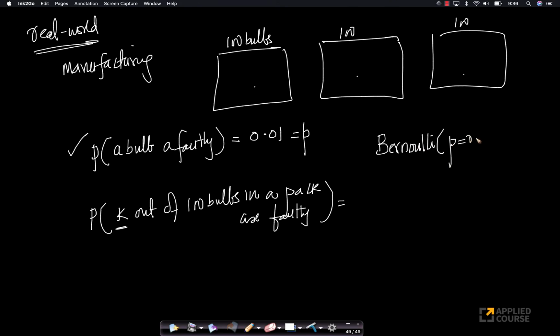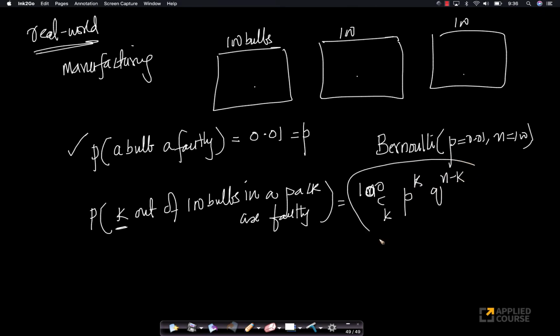With P equals 0.01 and N equals 100. Why is N equal to 100? Because in each pack I'm putting in 100 bulbs, and each of these bulbs can be faulty. So what is the probability that K out of 100 bulbs are faulty? It is nothing but 100 choose K, P power K, and Q power N minus K. Now using this, I can compute the probability that 2 bulbs are faulty or 5 bulbs are faulty in a pack.